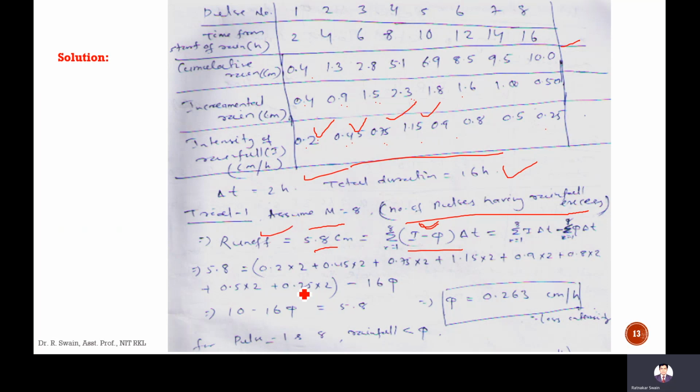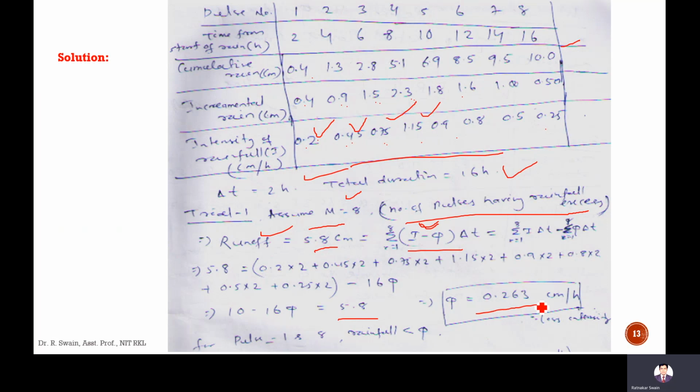So after the losses, the runoff is the total precipitation minus the loss. Total is 10, so 10 minus 16 phi is 5.8. So phi is 0.2638 centimeter per hour. Now we have to check whether the assumption is correct or not. The number of pulses having rainfall excess is assumed to be 8, meaning rainfall excess is occurring for all pulses. That we have to see.